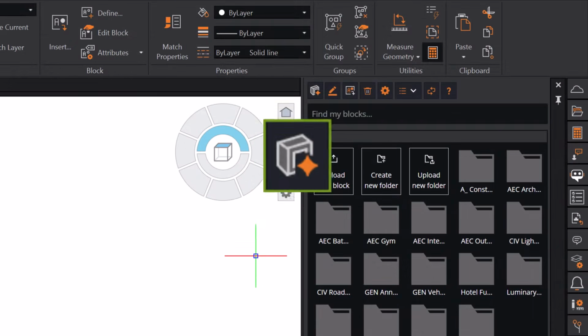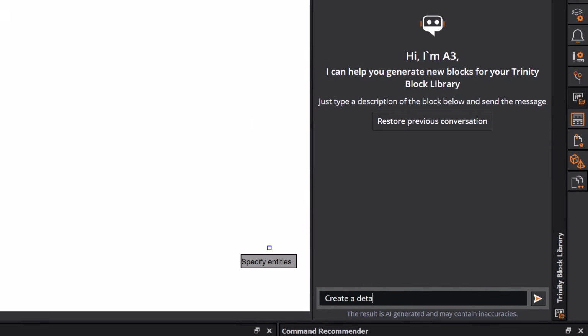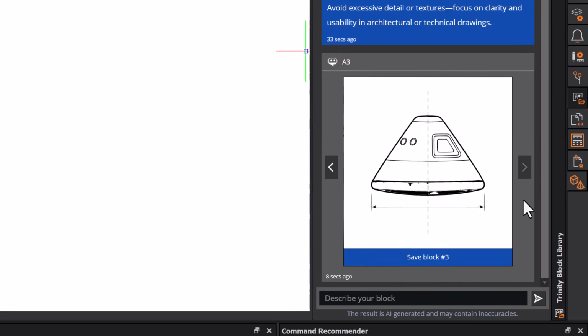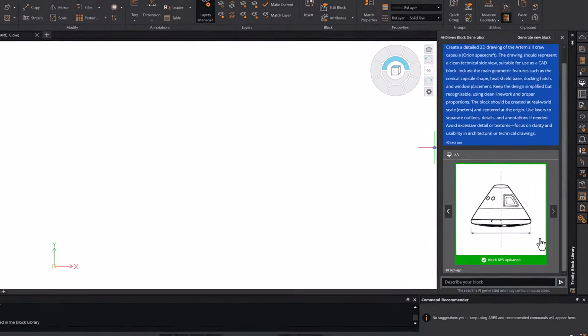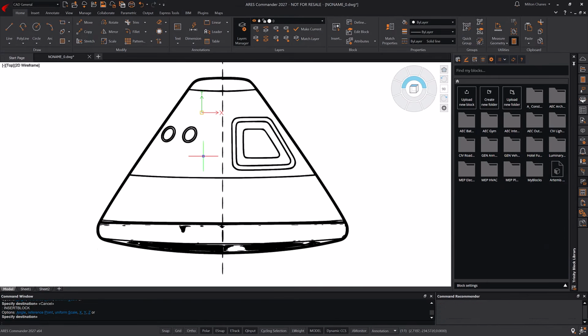Creating CAD blocks just got a lot easier. With the new AI-assisted block generation tool, available within the Trinity block library in both ARES Commander and ARES Kudo, you simply describe what you need: a door swing, a power outlet, a table, or even something as extraordinary as a spacecraft, and the system generates a precise, standards-aligned symbol for you.